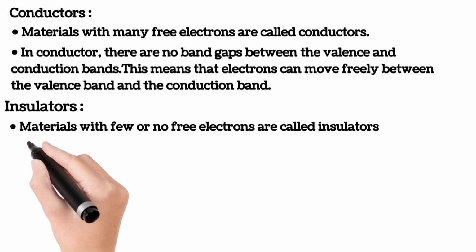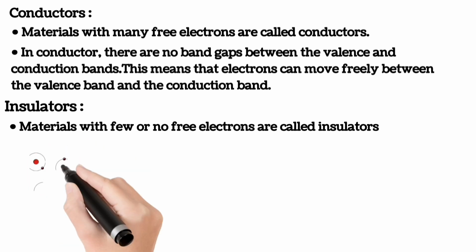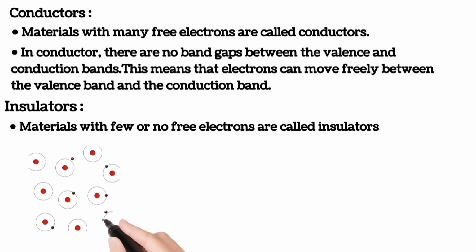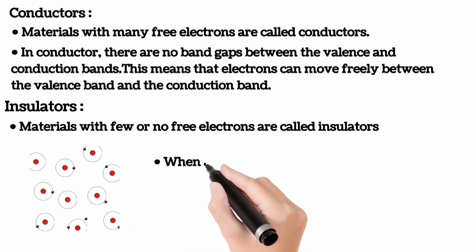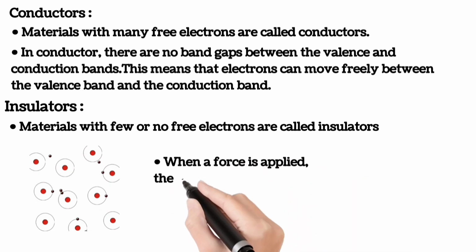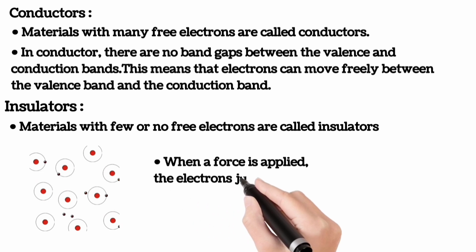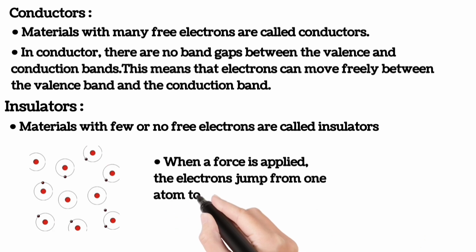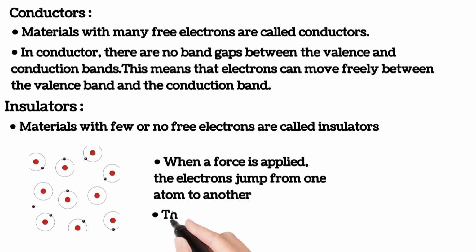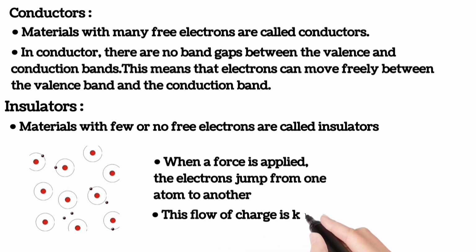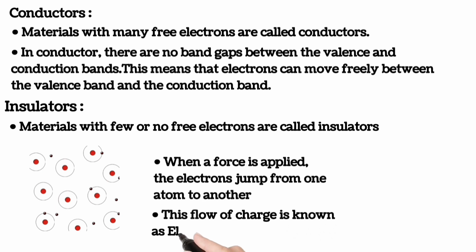The diagrammatic representation of atoms in conductors: we can see that the electrons fly over from one atom to another. That is, when a force is applied, the electrons jump from one atom to another. It pushes the electrons strongly away from the atom, and these electrons get attracted to the other atom. A number of electrons flow from one atom to another atom. This flow of charge is known as electricity. I hope you understand the concept of electricity.